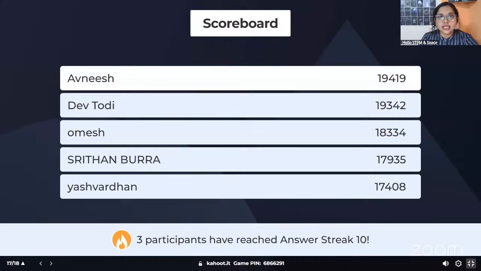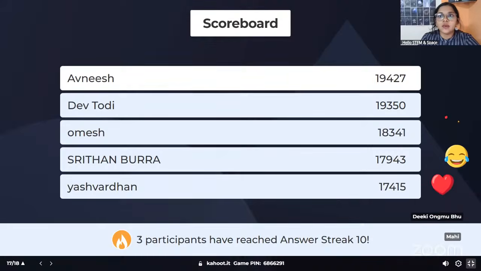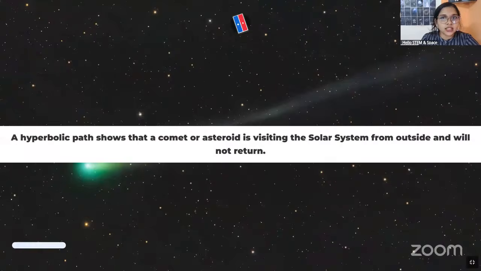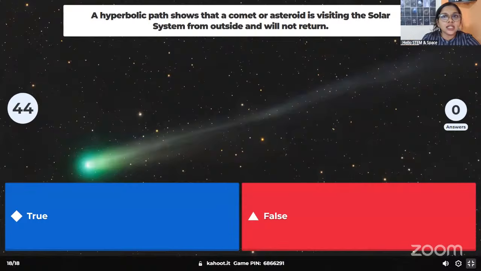Okay, so let's see the scoreboard. Avanish is still leading, followed by Dev, Umesh, Shritan, and Yashwardhan. Very good, everyone. Let's see the last question. It's a true or false question. A hyperbolic path shows that a comet or asteroid is visiting the solar system from outside and will not return. True or false?